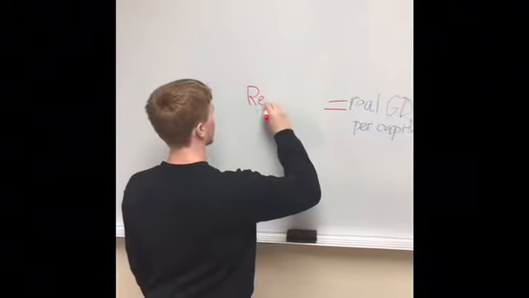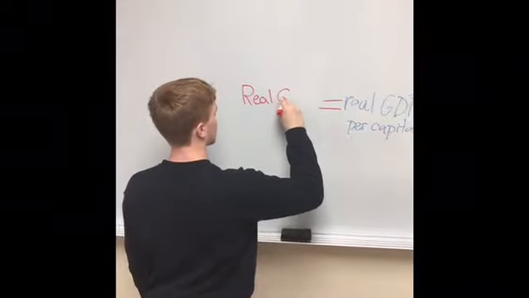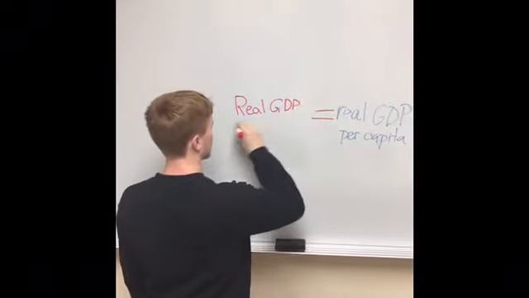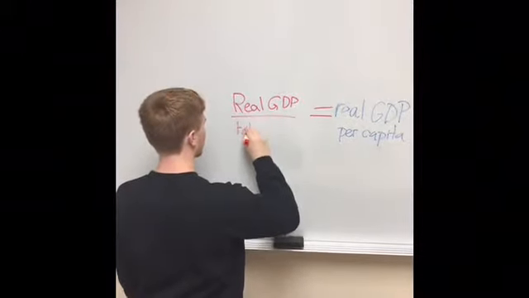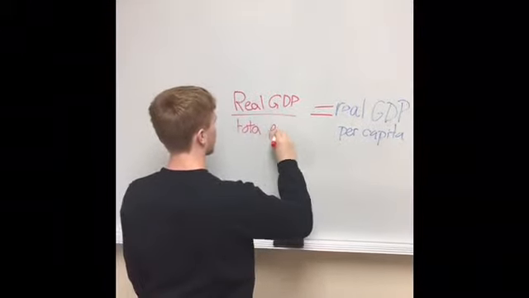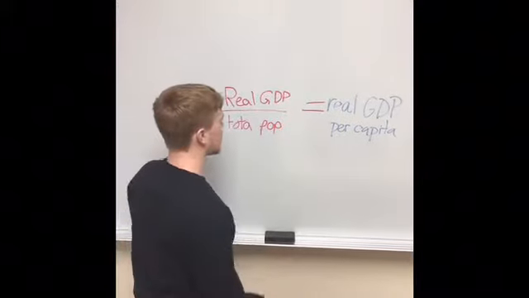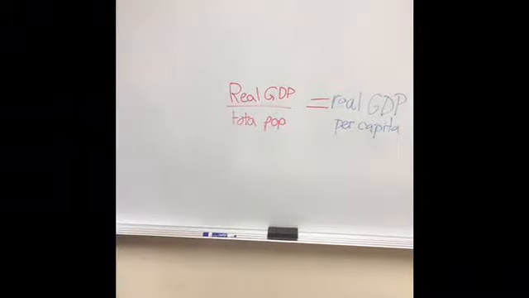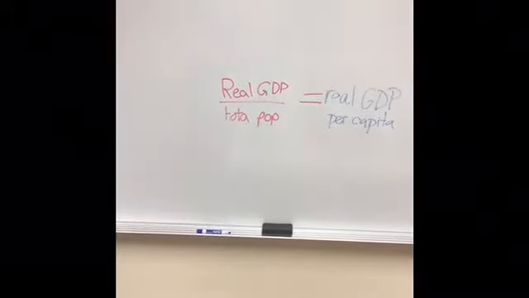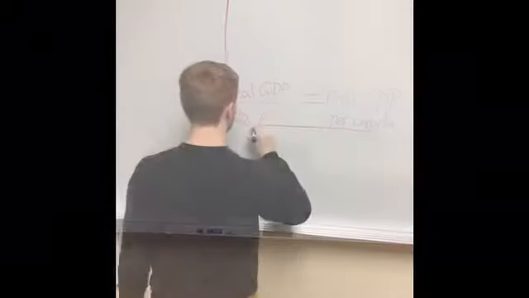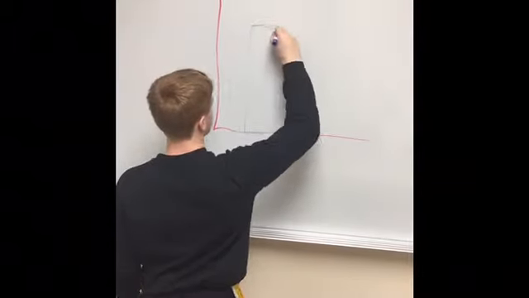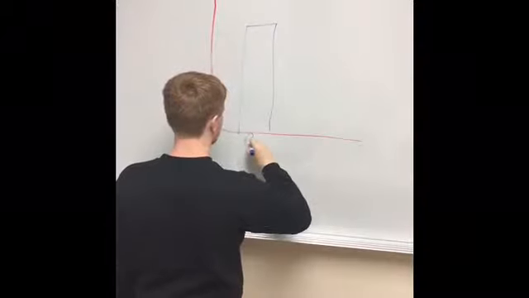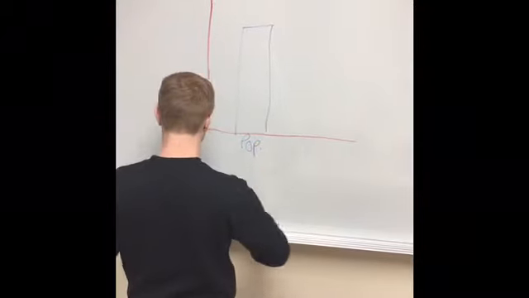Real GDP per capita is the real GDP divided by the total population of a country, and is considered the most accurate measure of a nation's standard of living. As long as real GDP is rising faster than the population, real GDP per capita will rise, and so will the standard of living. To satisfy the needs of a growing population, real GDP must grow at least as fast as the population does.